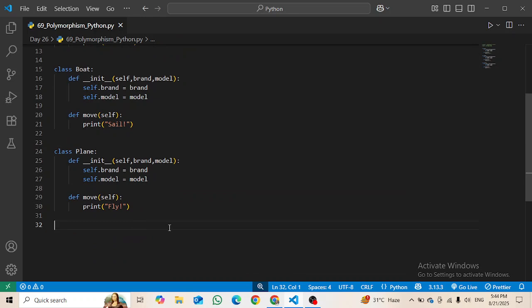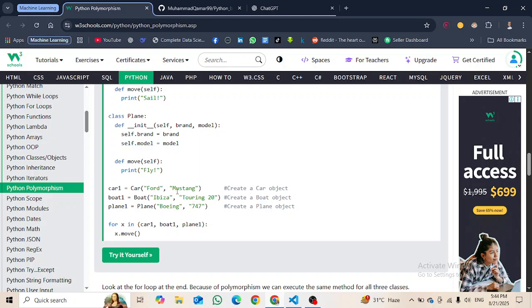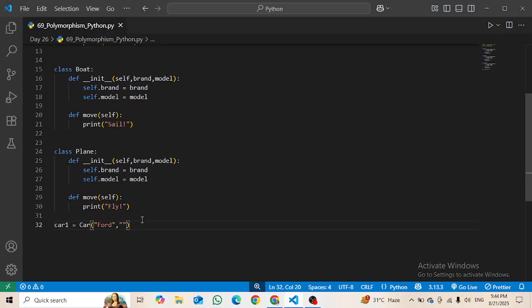So far we have three classes, and now I have to make three objects, one for each class. car1 is an object of the car class, and inside it I am going to give some values for brand and for model, right? First is brand, so we will give the value of brand, let's say it is Ford. And then the model, which I don't know, as I do not have so much knowledge about cars, so I will just copy it, like Mustang. Okay, let's say it is Mustang.